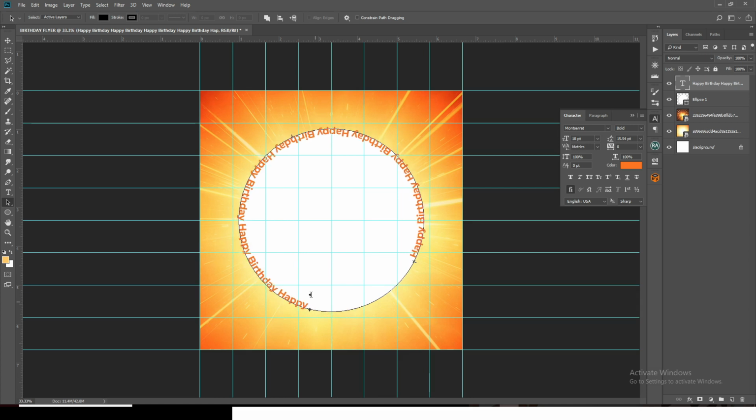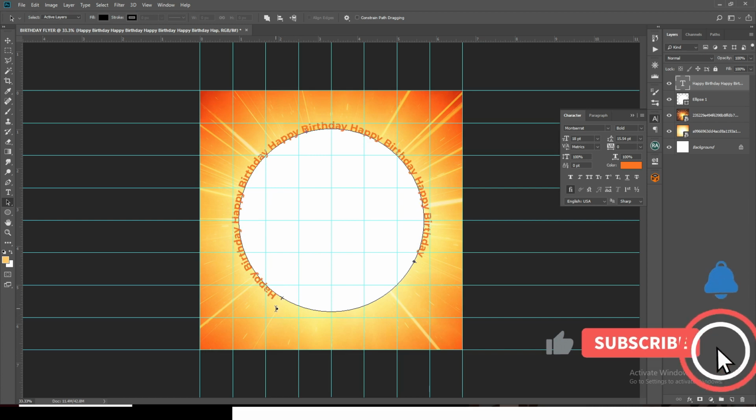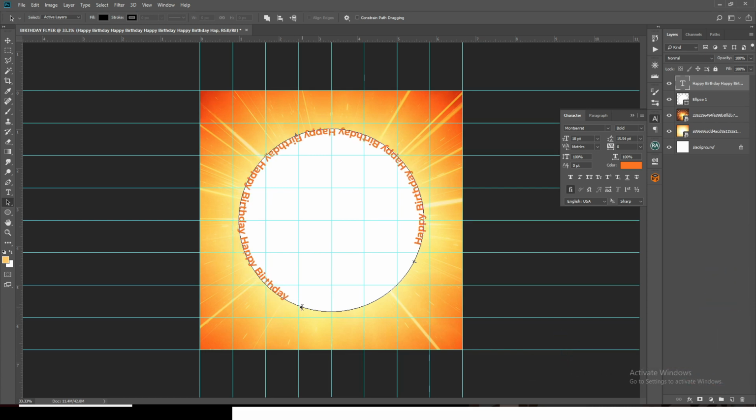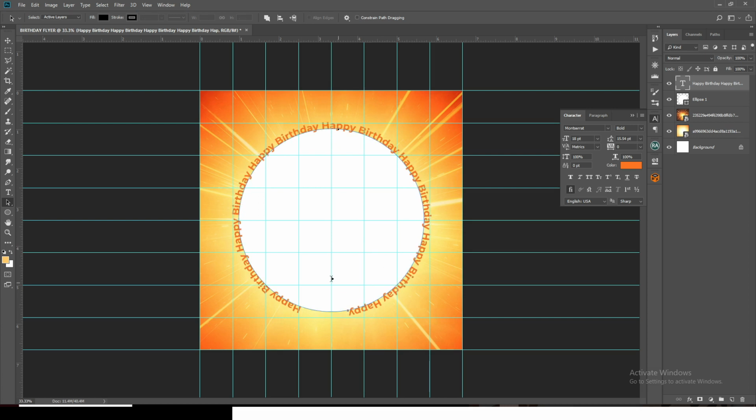Make sure the cursor doesn't go inside the circle. It should be outside the circle. Drag it here. Alright, so I feel like this is better, somewhere here is better. Then we'll come back and drag this side also here. All right, so this is better. Now we've made it nice like that. This way we can now come to this one and delete it, but I'm not going to delete it for now. I'm just going to hide it. Okay, so this is better.